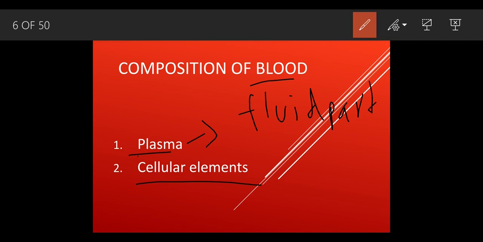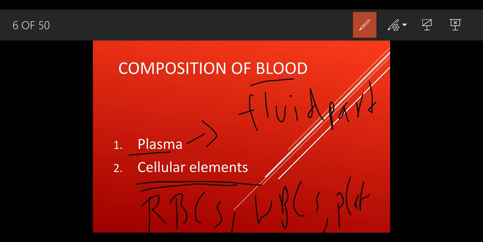And the cellular part. What does cellular part mean? It consists of different types of cells. What are the cells which are present? RBCs, WBCs and platelets. RBCs, WBCs, platelets. And what is the plasma? It is nothing but the fluid part.